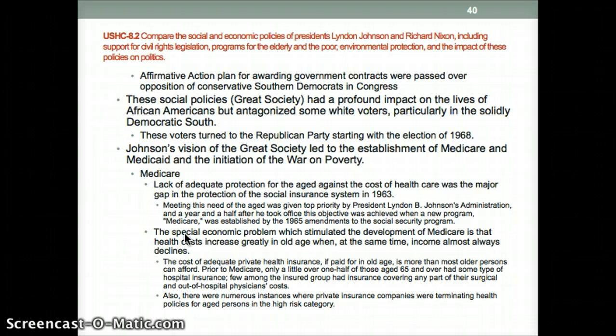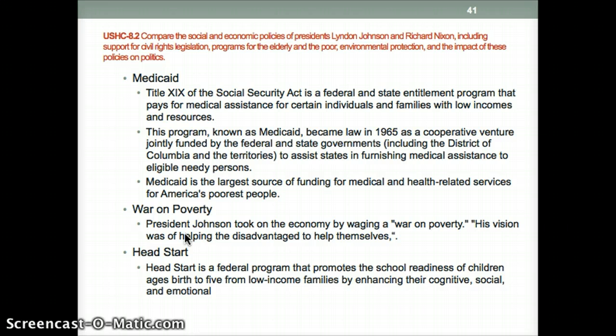With Medicare, there was a lack of adequate protection for the aged against the cost of health care. So Medicare was put in place to help people who are elderly get health care. And Medicaid was put in place to help people who were impoverished. It became law in 1965 to assist states in furnishing medical assistance to eligible needy persons. Medicaid is the largest source of funding for medical and health-related services for America's poorest people.